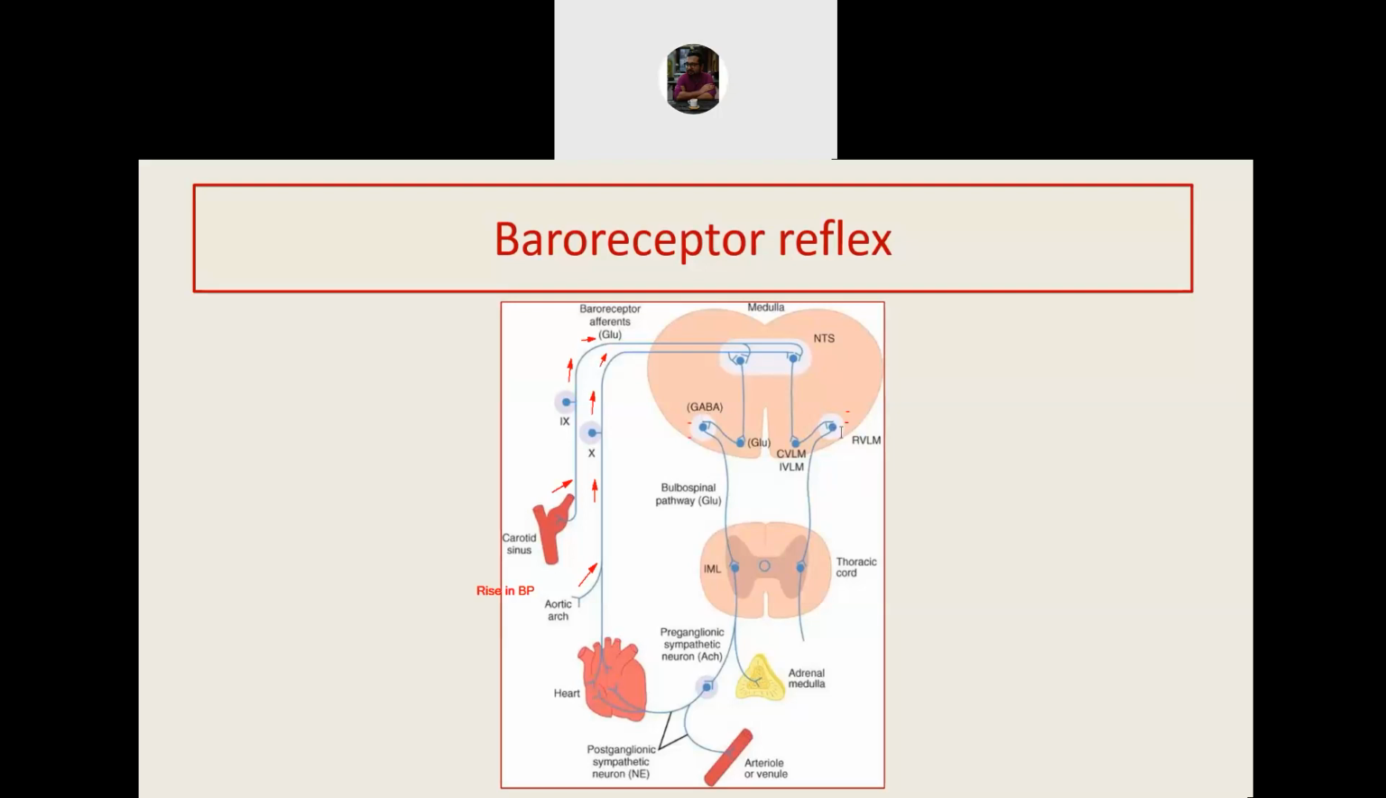What is the normal function of this rostral ventrolateral medulla? Normally, the rostral ventrolateral medulla increases sympathetic output. So when it is inhibited, the sympathetic output decreases.